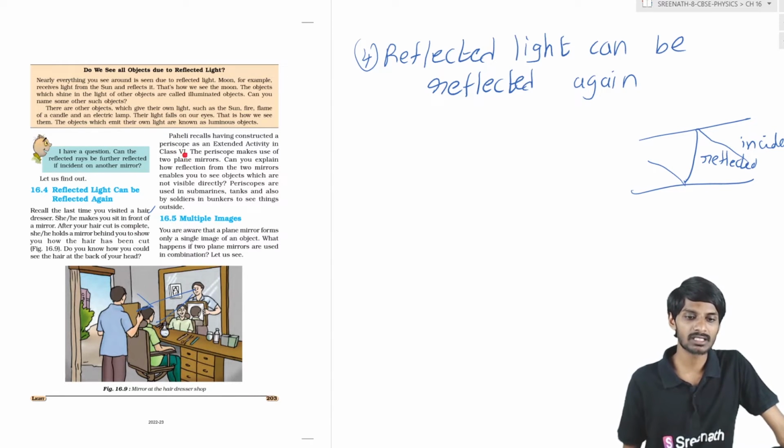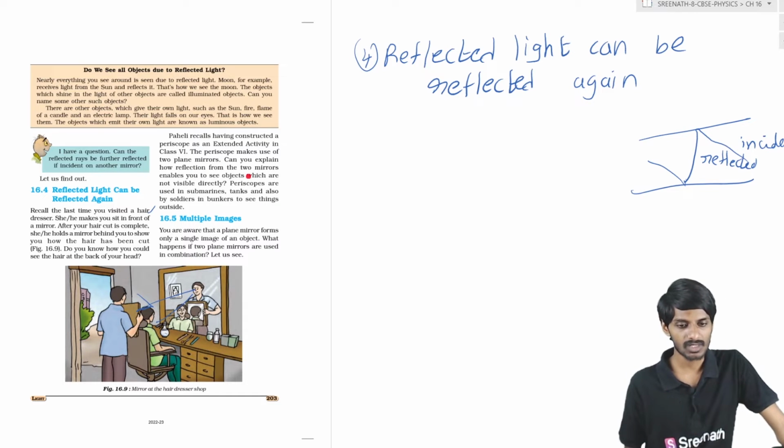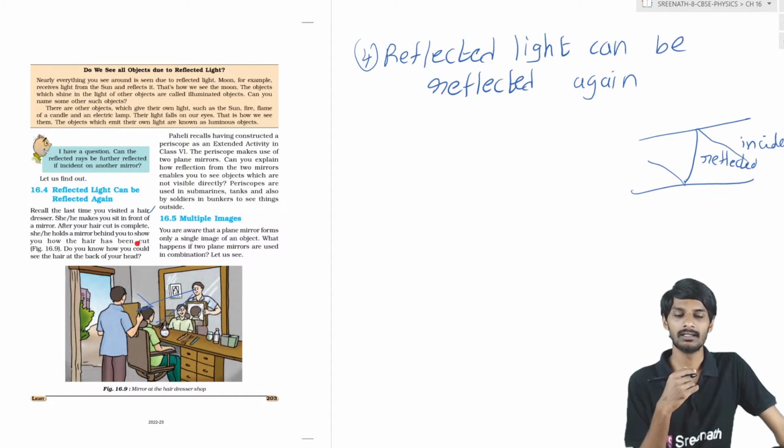Okay, so in class 6 also we studied and discussed an activity on periscopes. In a periscope there are 2 plane mirrors, no, students. With the help of a periscope, using reflection, we can see objects which are outside. Periscopes were used by soldiers in bunkers and in submarines, like that, students, to see things outside. So this is the thing about reflected light, that it can be reflected again.